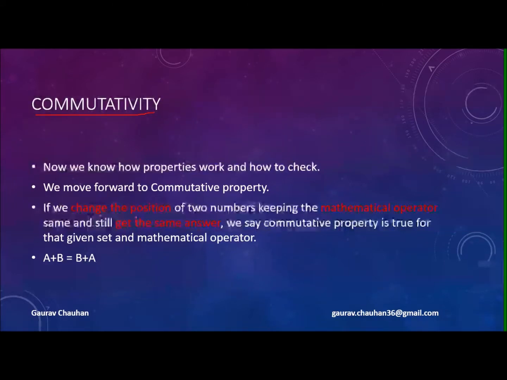commutativity deals with the position of two numbers. The word itself says commute. To commute means going from one place to another. So if B goes from second place to first place and A goes from first place to second place, the answer should be the same. So A plus B should be equal to B plus A. So if we change the position of two numbers keeping the mathematical operator the same, this plus does not go anywhere, and still get the same answer, we say the commutative property is true for that given set.